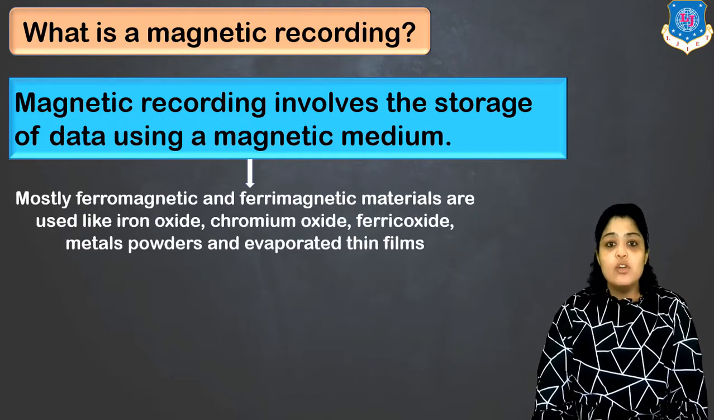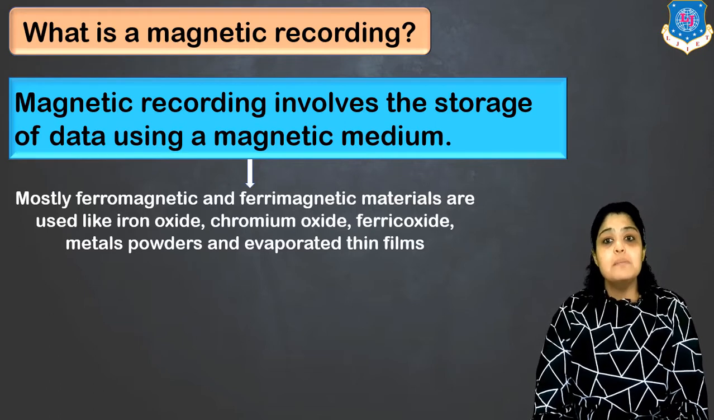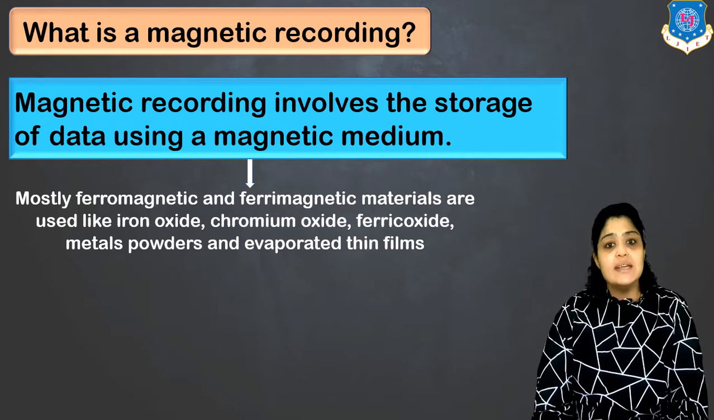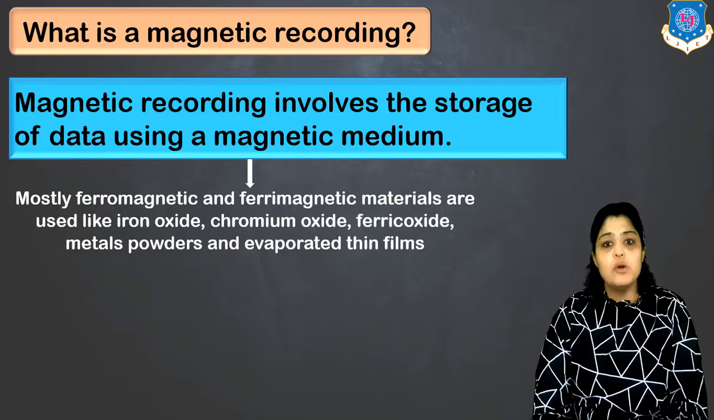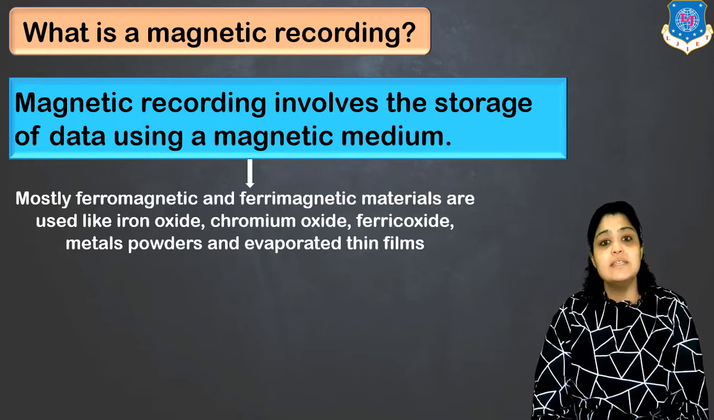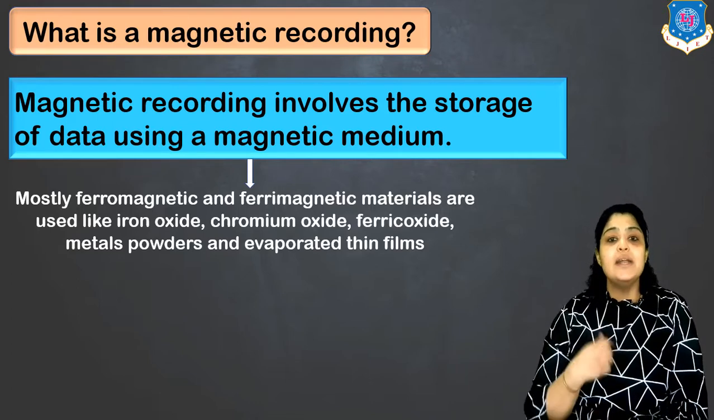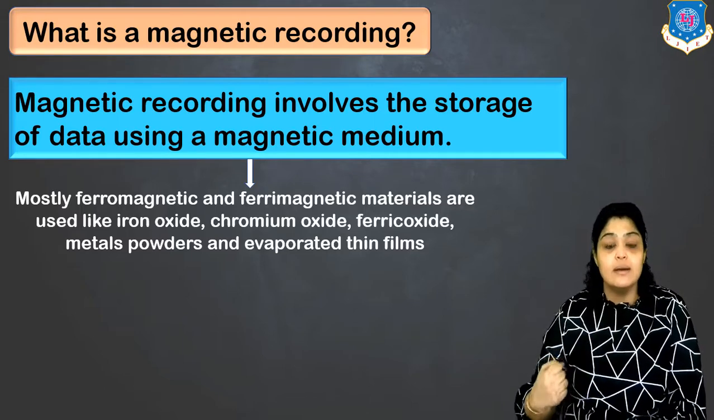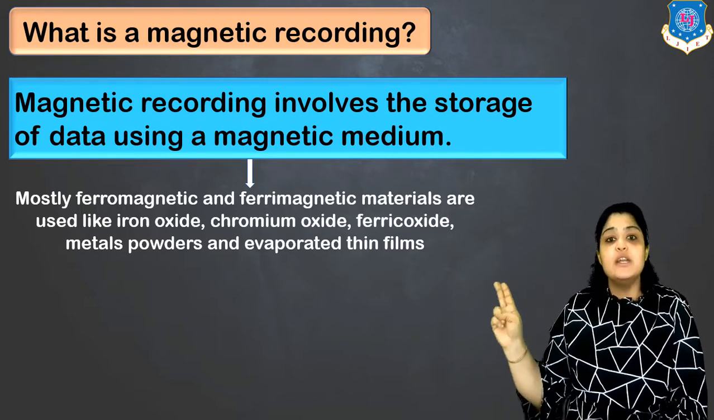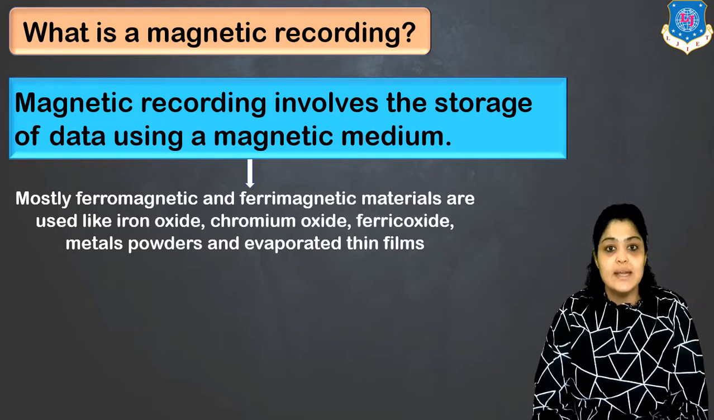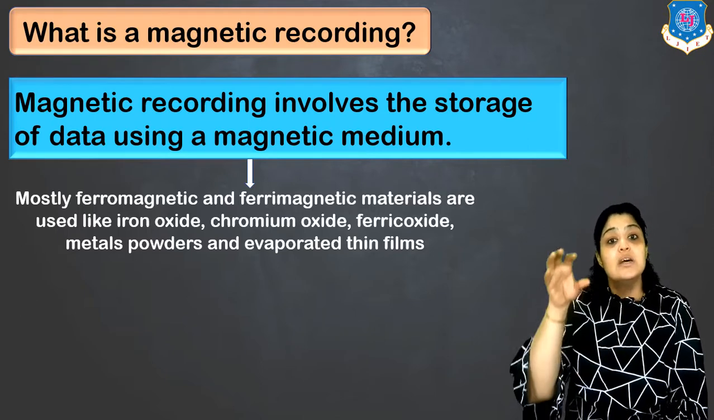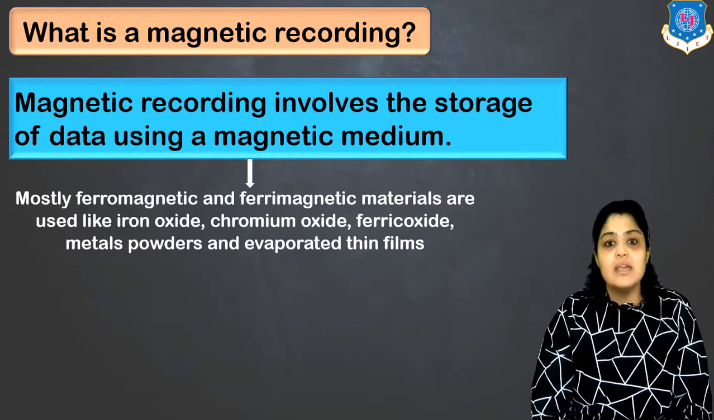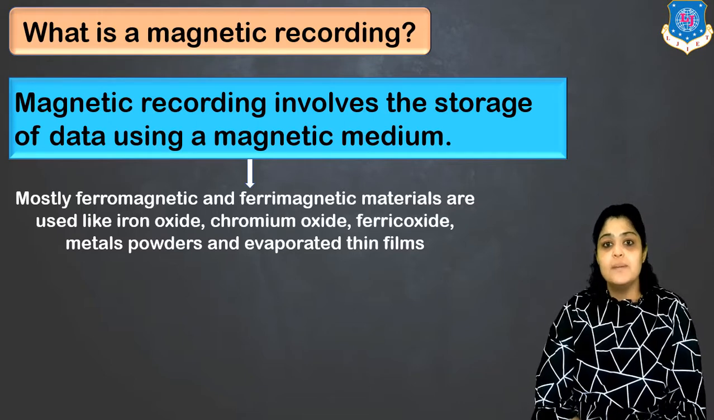Now generally ferromagnetic and ferrimagnetic materials are used. Some of the examples are iron oxide, chromium oxide, ferric oxide, then you have some metal powders and evaporated thin films. Now why do we use ferromagnets and ferrimagnets here? Because these are the two types of materials which can be permanently magnetized. So the data once written on this can be considered as permanent.